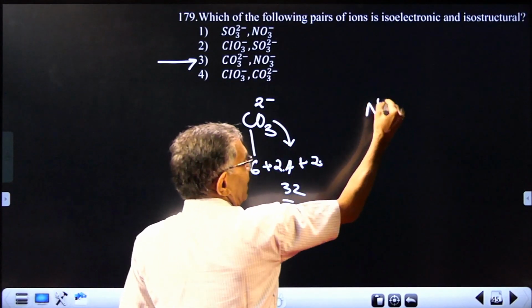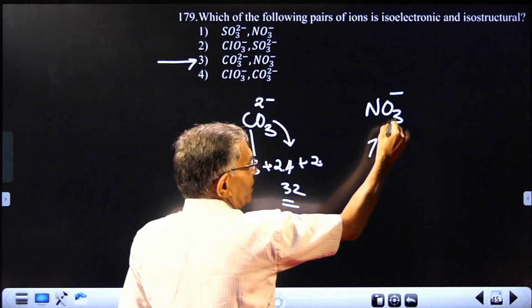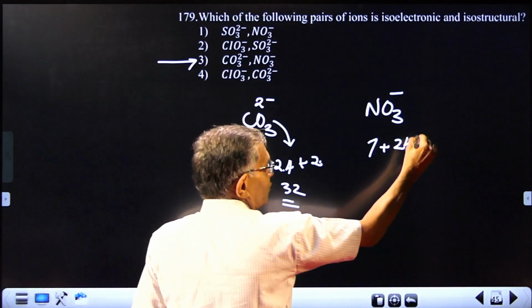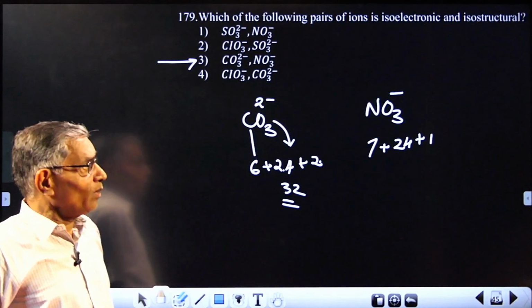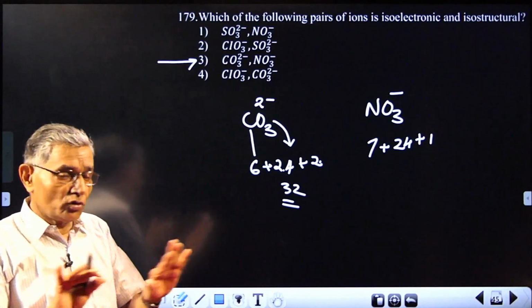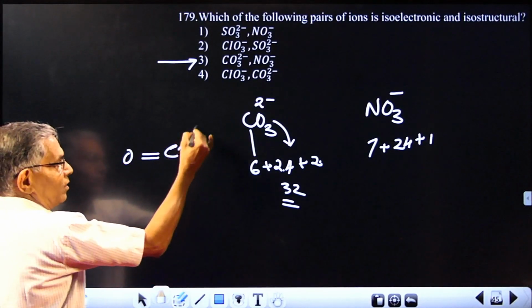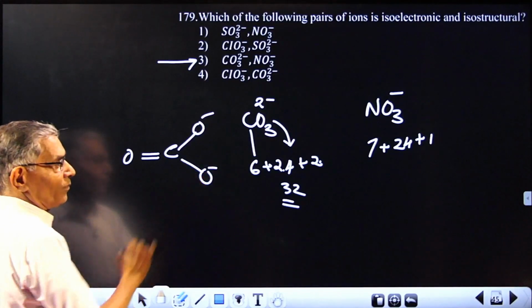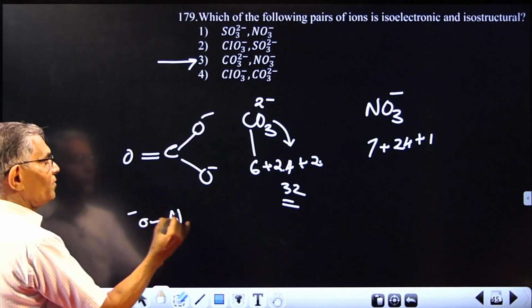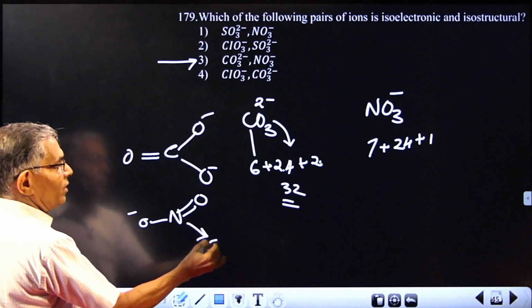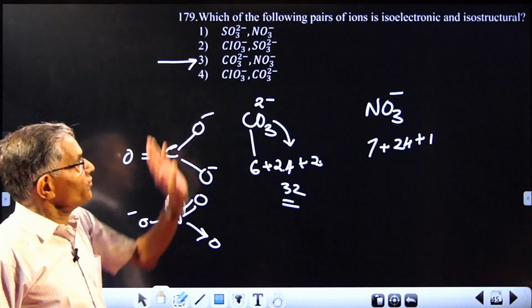Nitrate similarly, NO3 minus, will have nitrogen 7, oxygen 3 into 8, 24, and plus 1. So both are having the same total number of electrons. And what about the shape of the molecule? Both are triangular planar. Carbon, double bond oxygen, O minus, O minus. Nitrate I already gave you: N, O minus, double bond, coordinate bond. So isostructural and isoelectronic. The answer is 3.